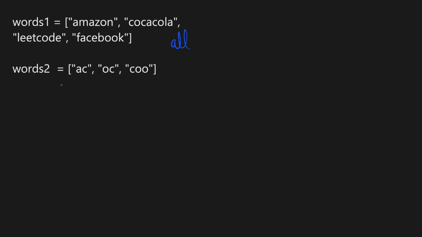And now, since we only have lowercase English letters, instead of using a frequency map, we can also use an array of size 26, where the 0th position maps to character A, the first position maps to character B, and so on. And we can store the frequency of respective letters according to their position in the alphabet. So for example, for words 2, we can make a common frequency map. Let's call it B max. So we will have characters A, B, C, O, and so on with their positions 0, 1, 2, and O is the 15th character, so in a 0-indexed array, it will be 14, and so on.